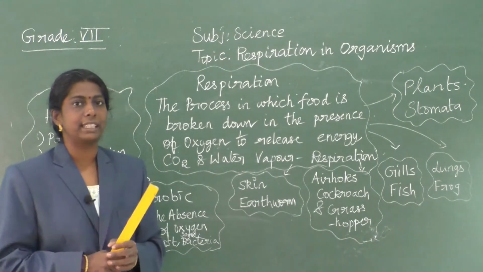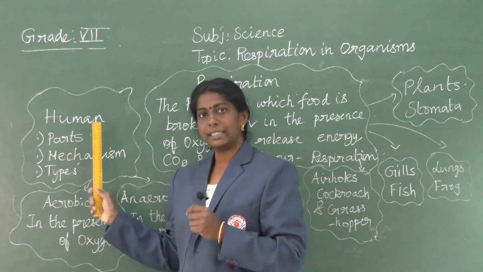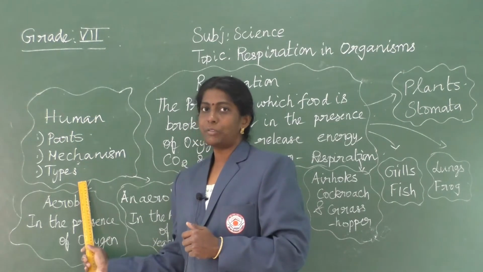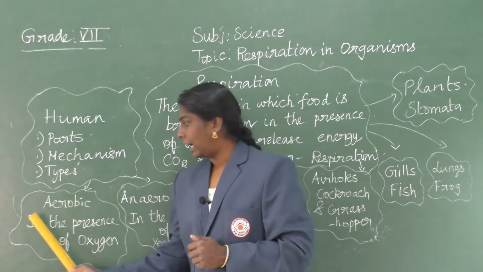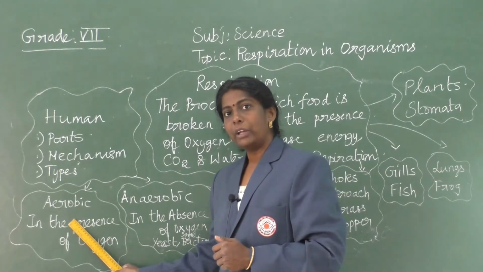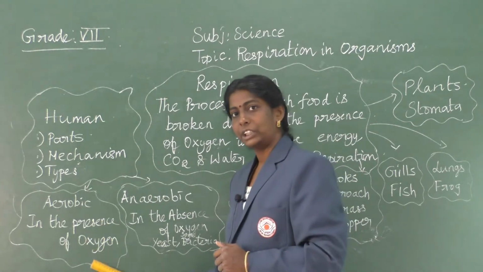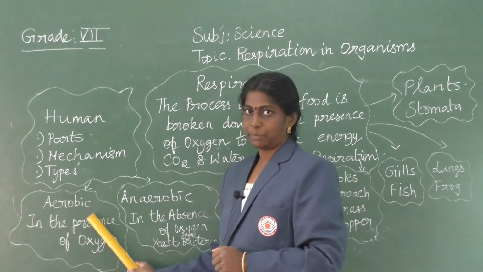First, for example, in humans. In humans we are going to learn about the respiratory parts, their mechanism and the types of respiration. What are the types? Aerobic and anaerobic. So, what do you mean by aerobic respiration? If respiration takes place in the presence of oxygen, it is said to be aerobic respiration.